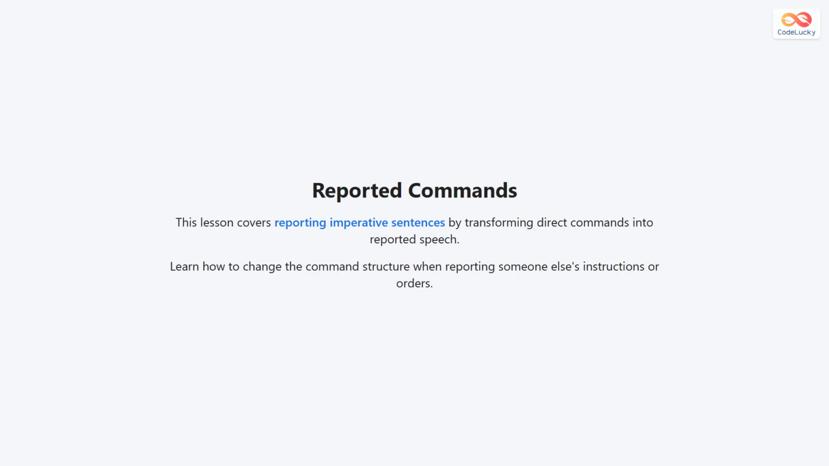Reported commands are how we change direct orders into indirect speech. When someone gives a command like "sit down," we report it as "he told me to sit down." This transformation changes the structure from imperative to infinitive form using "to." The key is replacing the direct quotation with a reporting verb followed by the infinitive.